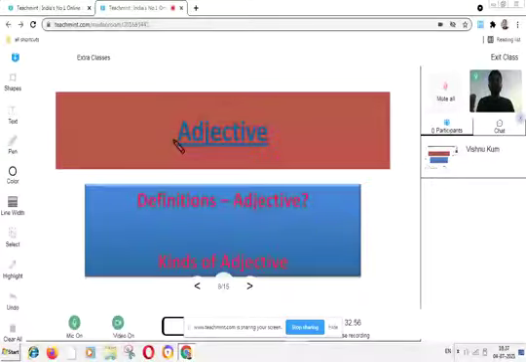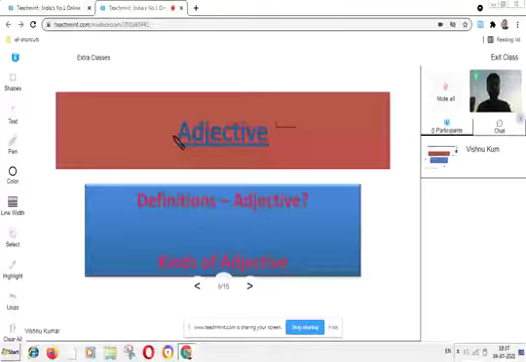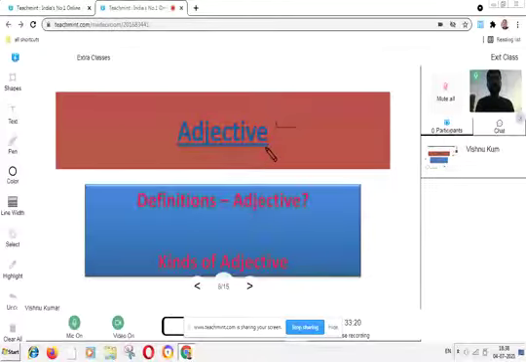What is an adjective? Adjective is the fifth kind of part of speech. Who will tell what is an adjective? An adjective is a word.